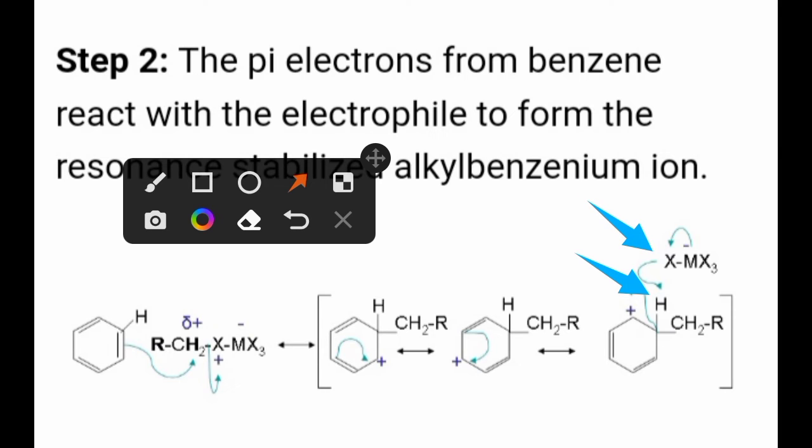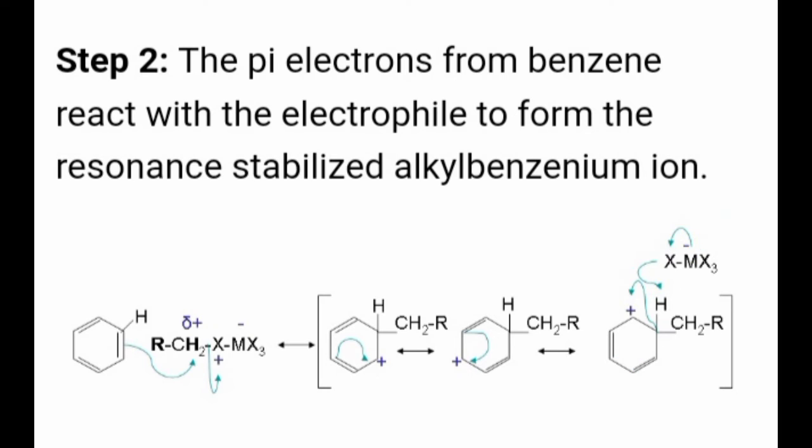That means hydrogen is removed. After removal of this hydrogen, the electrons get transferred to here. Again there is formation of a carbon-carbon double bond between these aromatic carbons which are present in the ring. Hydrogen is given out, and with the halogen it forms a product HX, which is removed as a byproduct.